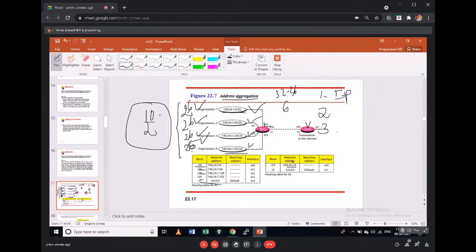If all of them are 0, the remainder is 0, and then I can say it is evenly divisible. So I will write the first two octets as they are, 140.24. If I write 7 in binary, it is 0 0 0 0 0 1 1 1, and the last 8 bits are all 0.